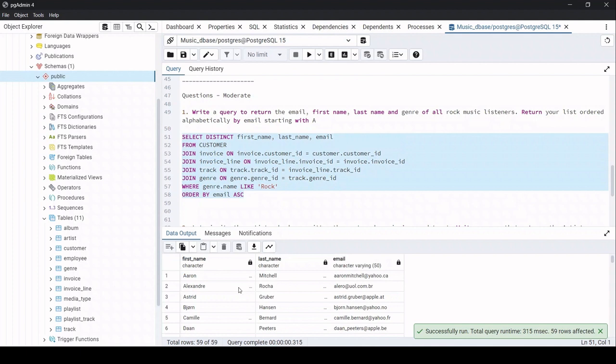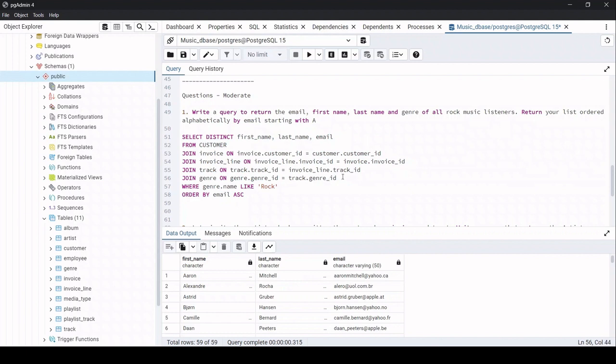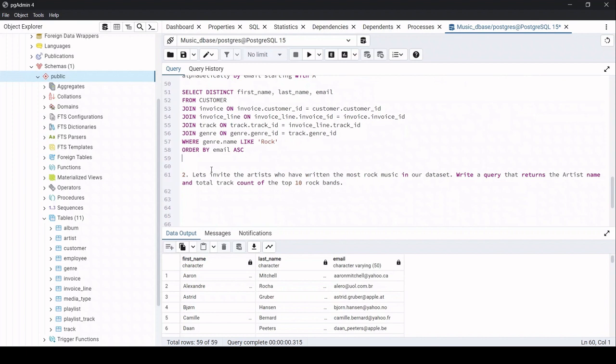You can see here that Harry Michelle with the email address harrymichelle@yahoo.ca is the first over here, and it has been reflected in ascending order, the order of the email ID, right? So here we are done with the first question.